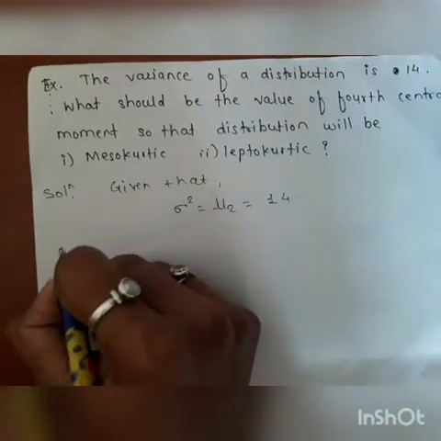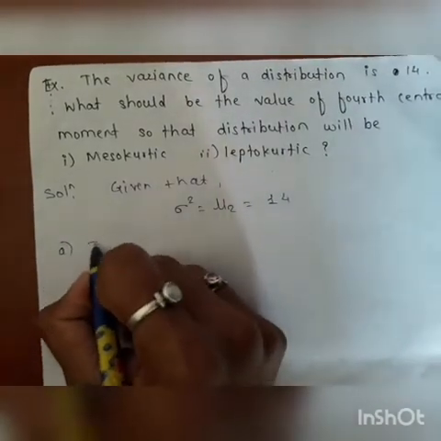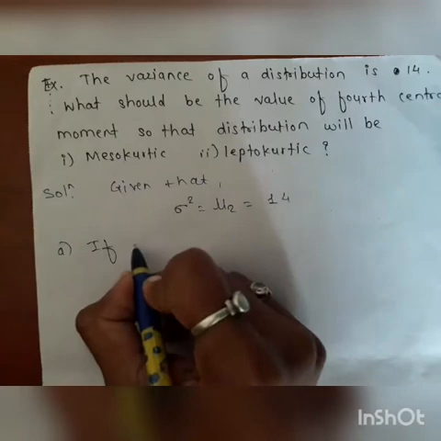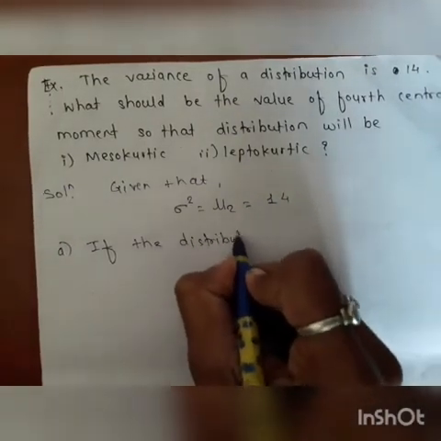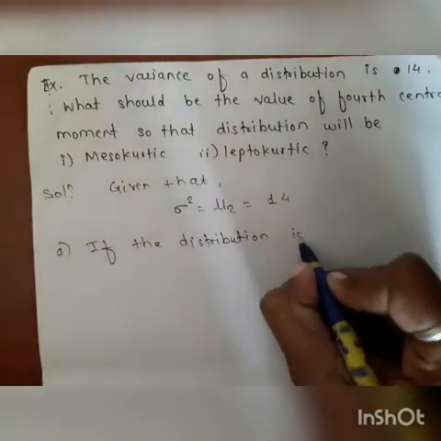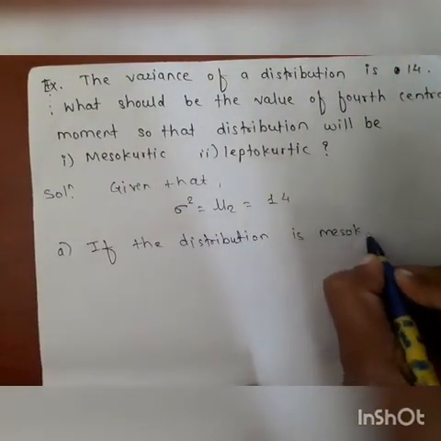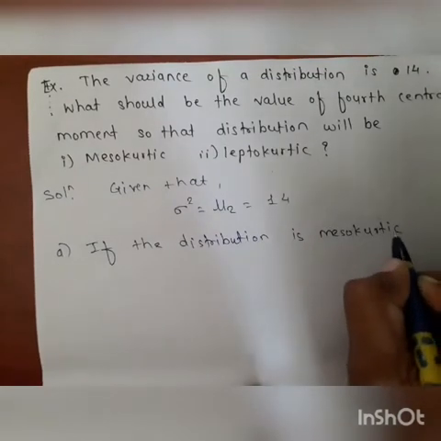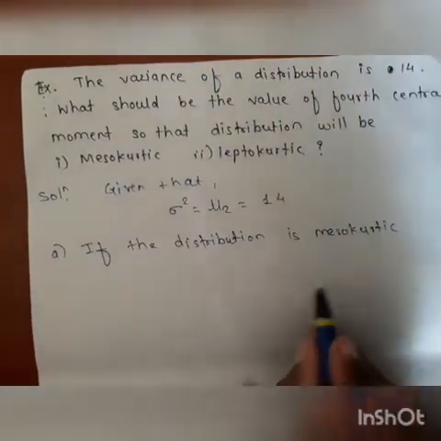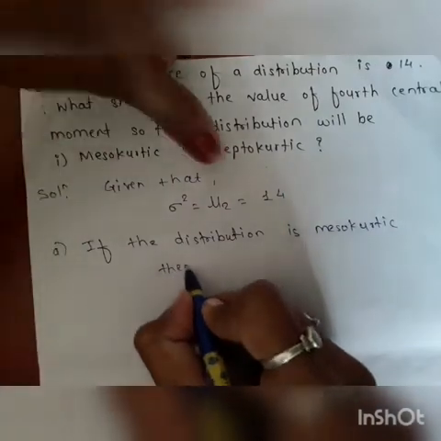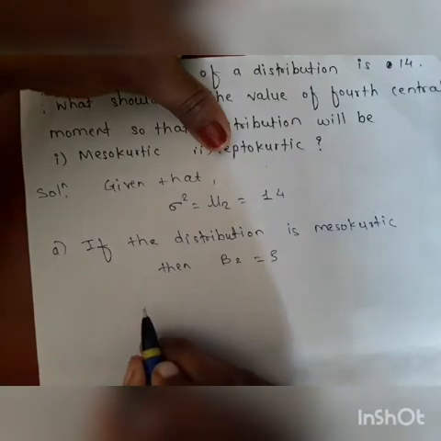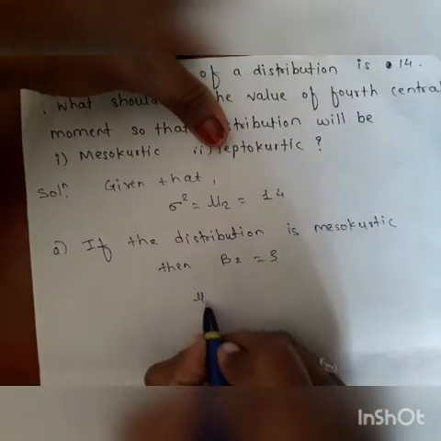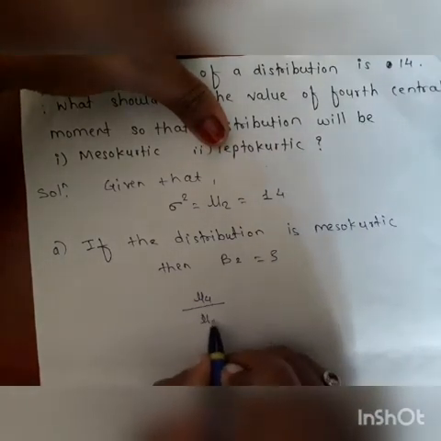If the distribution is mesokurtic, then beta 2 is equal to 3, and we know that kurtosis is mu 4 upon mu 2 square, which is equal to 3.